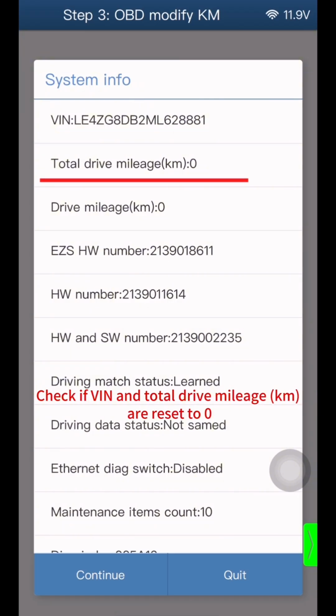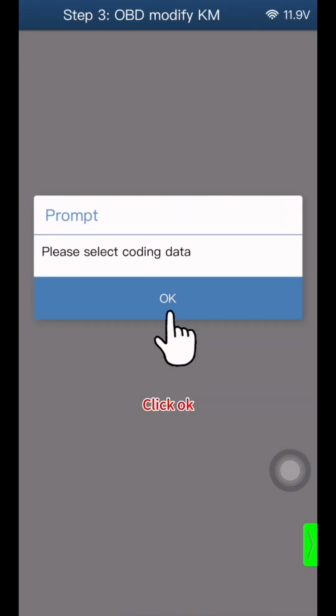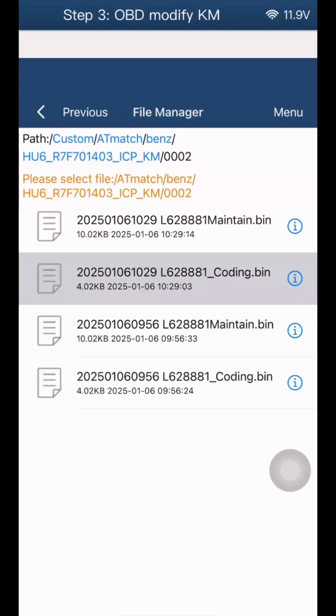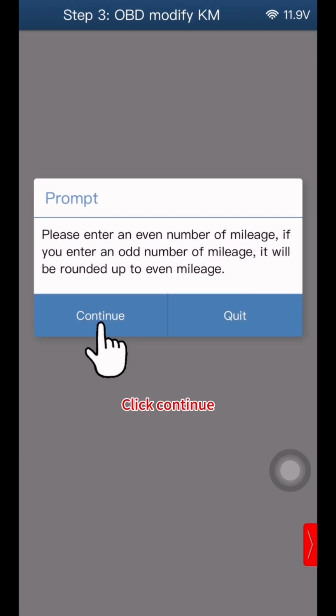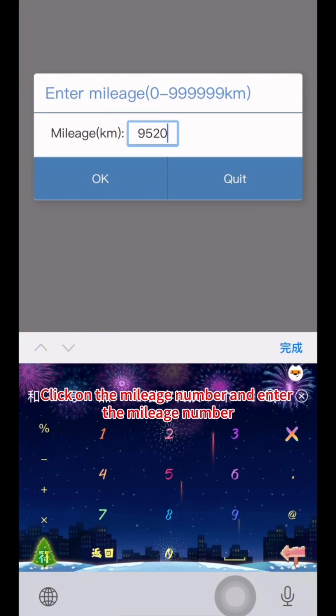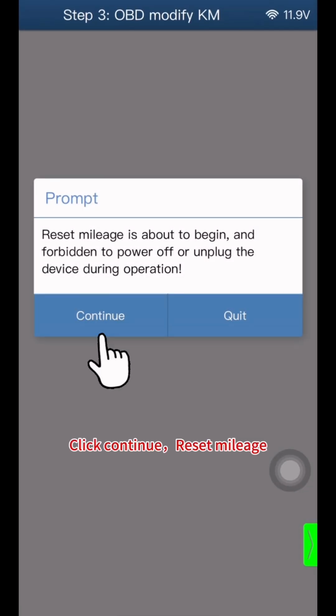Check if VIN and total drive mileage (km) are reset to 0. Click Continue. Click OK. According to the date and time, select the coding data ending with coding. Click Continue. Click on the mileage number and enter the mileage number. Click OK. Click Continue. Reset mileage.